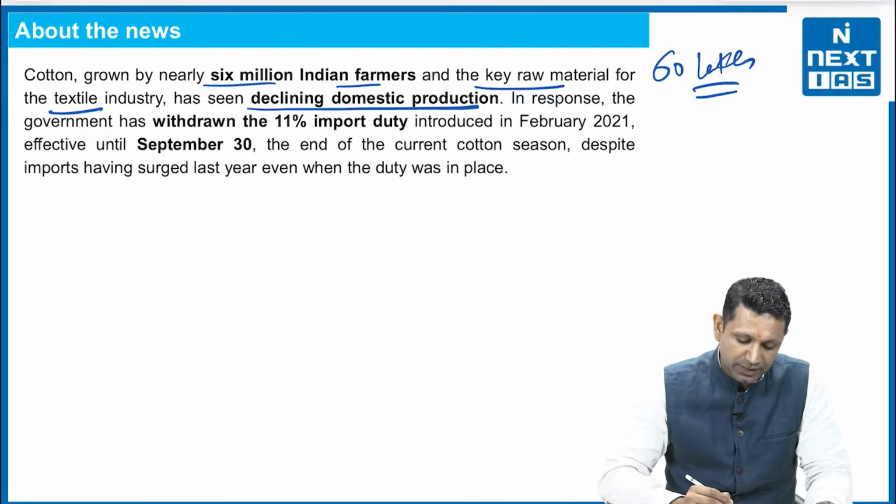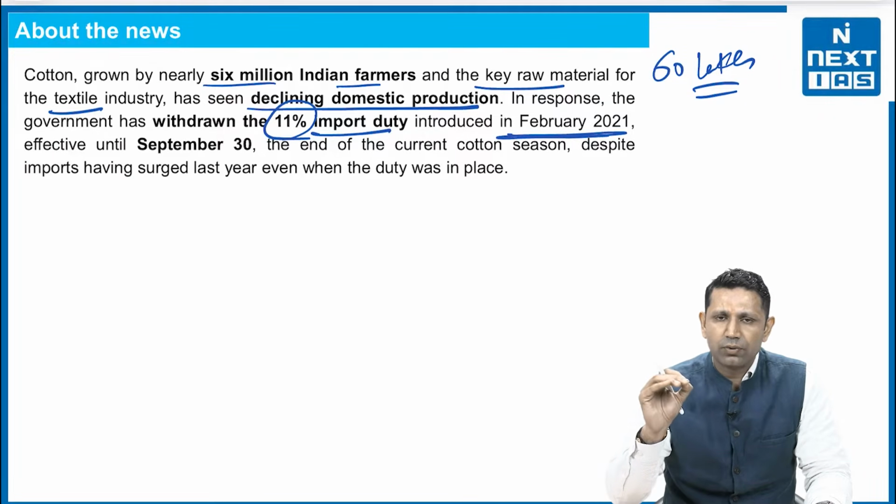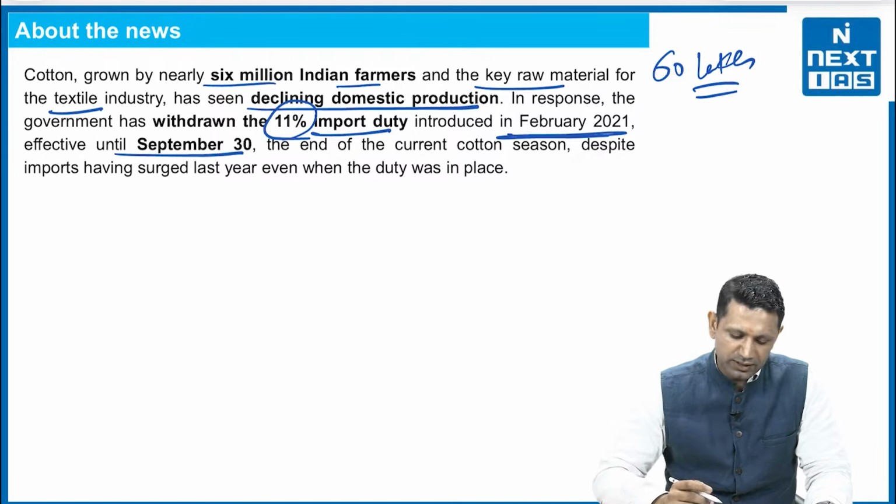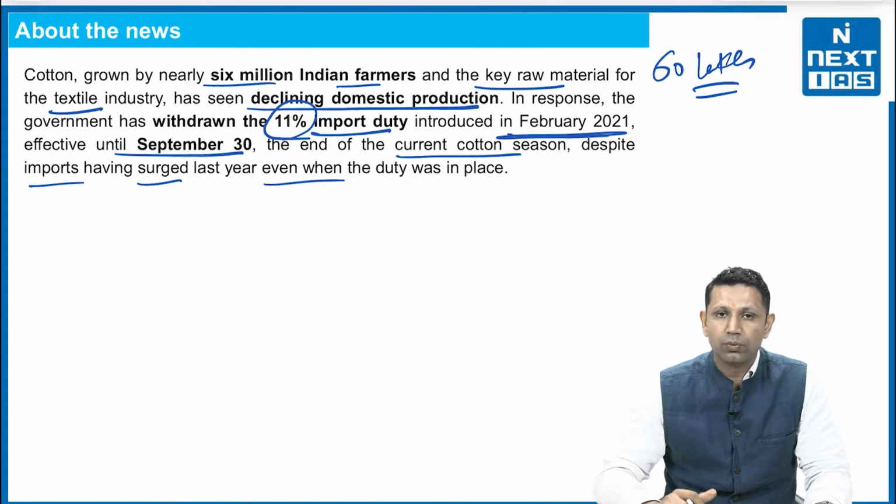In response, the government has withdrawn the 11% import duty introduced in February 2021. So in February 2021, we introduced an 11% import duty. Now it is being withdrawn. Why? Because our production has fallen and we are not able to cater to the demand created by the textile industry in the country. Now, it will be effective from September 30th, not of much use for us, the end of the current cotton season, despite imports having surged last year, even when the duty was in place.